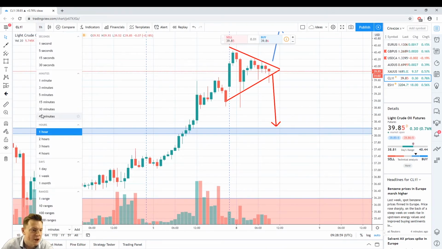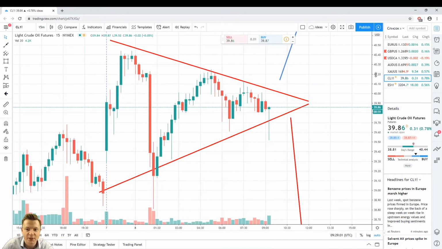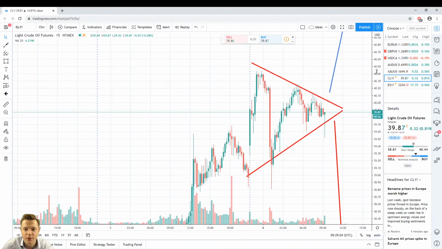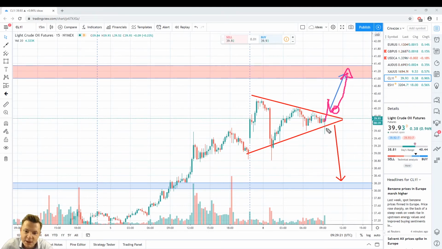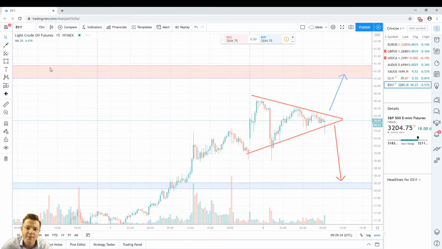That's why I expect, if price with an impulsive move up breaks out of resistance of the triangle, then a pullback, it will be a nice opportunity to take a long trade. In this case, my first target will be around $41 per contract. If price with an impulsive move down breaks out of support of the triangle, then a pullback, reversal model, it will be a nice opportunity to take a short. In this case, my first target will be around 38.50.